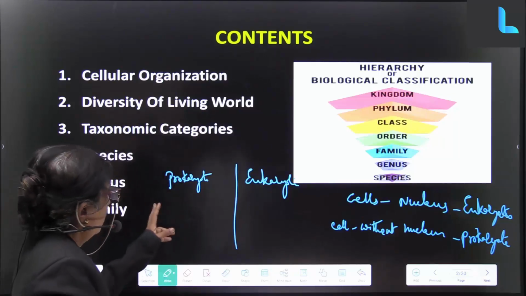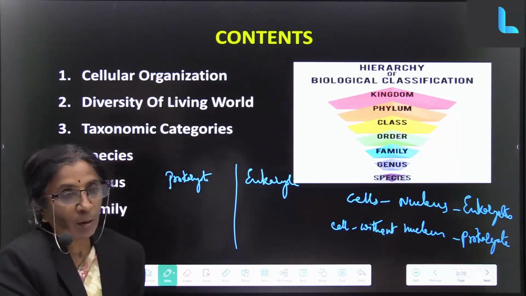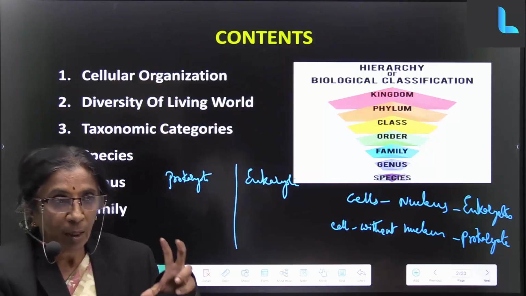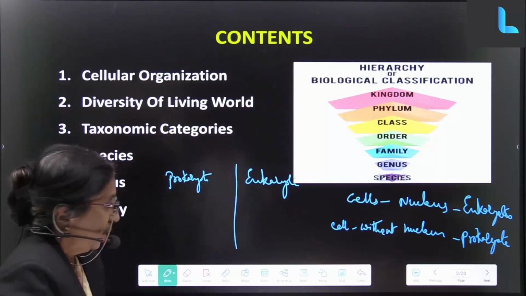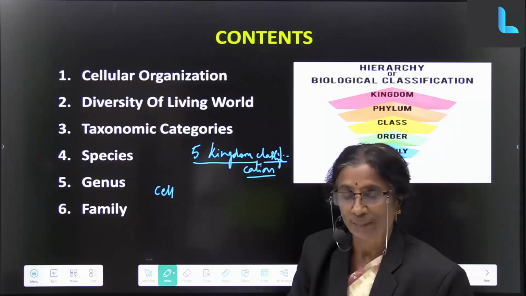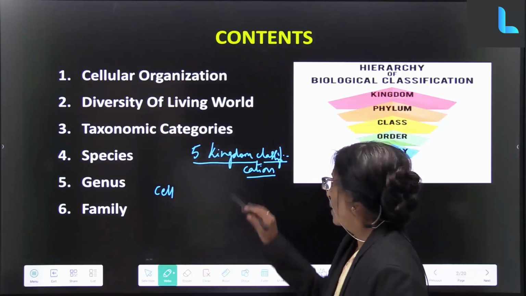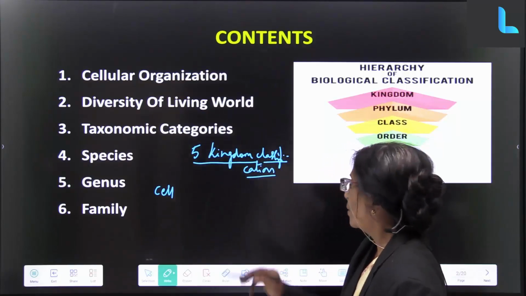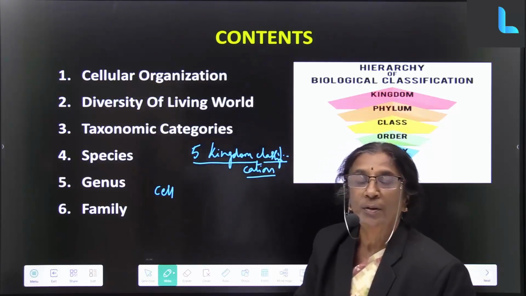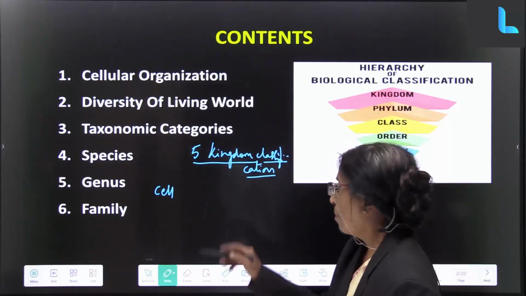Okay, we'll start with the 5 kingdom classification done by scientist Whittaker.